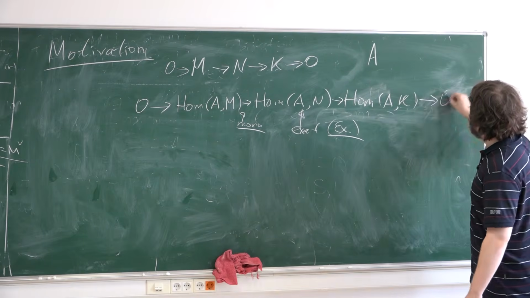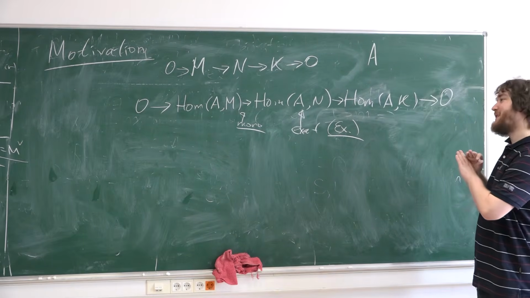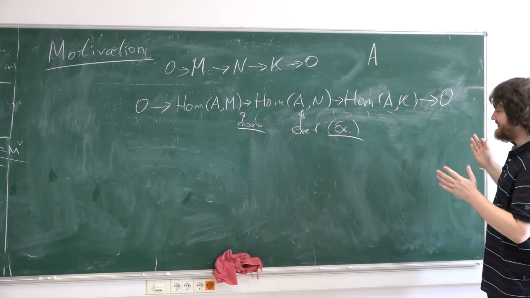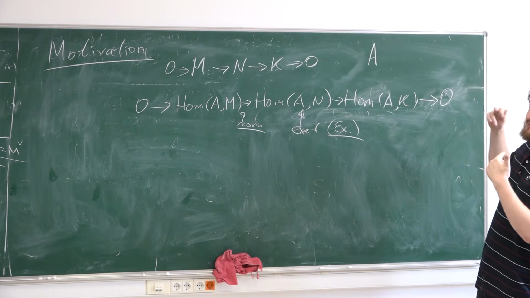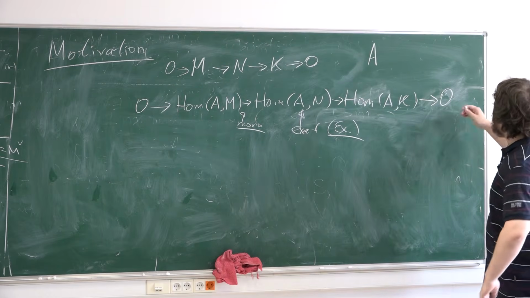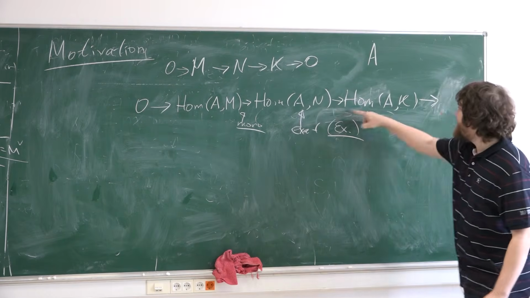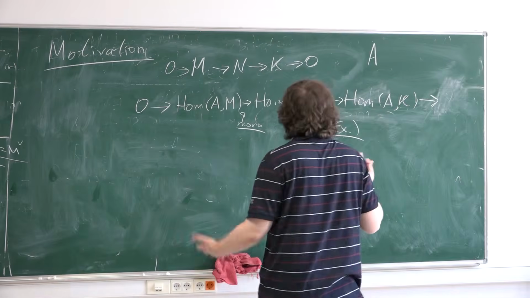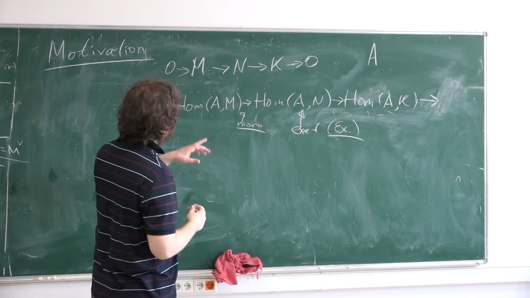Because if we had 0 here, there would not be homological algebra itself. But this map is not an epimorphism. What does it mean? It means that if you have